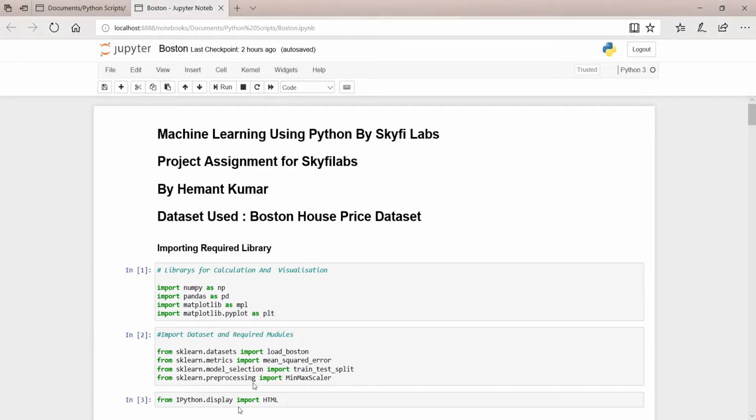So this is my program developed by Hemant Kumar, and it uses the Boston House Price dataset. This machine learning using Python course is issued by Sky-Fi Labs.